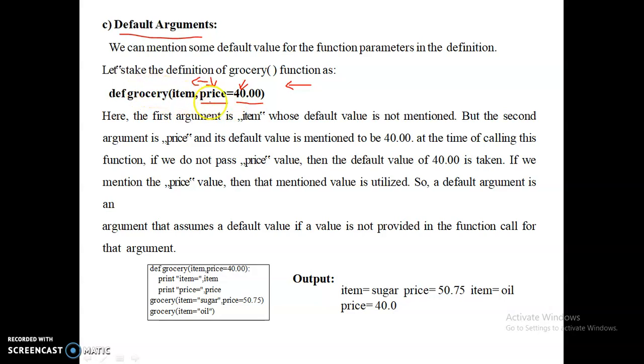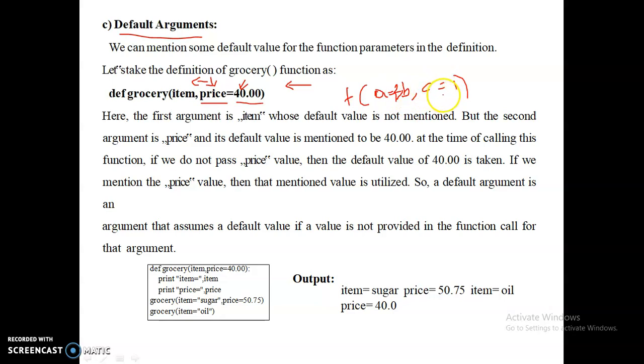Say I have a function, for example f, and I have variables a, b, c. And you are giving default values for the variables as c equals 1, and then you are giving a equals 2. Okay, this is not allowed, because you cannot leave the middle variable without any default value.